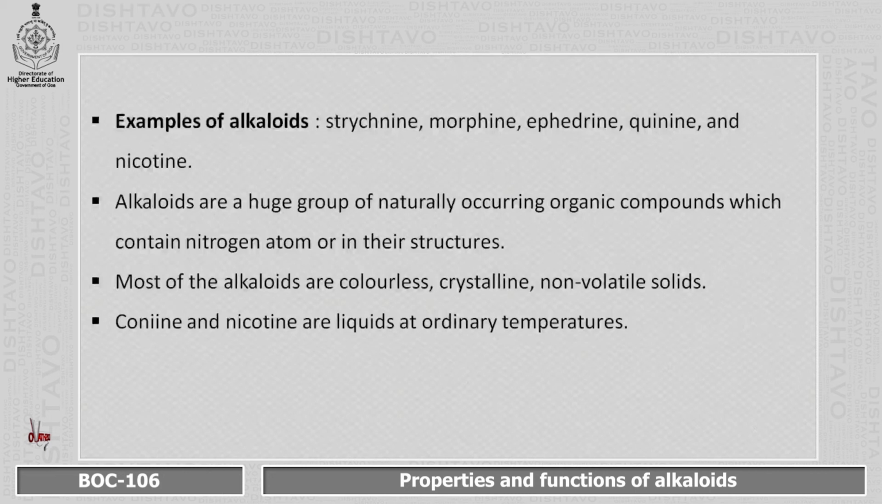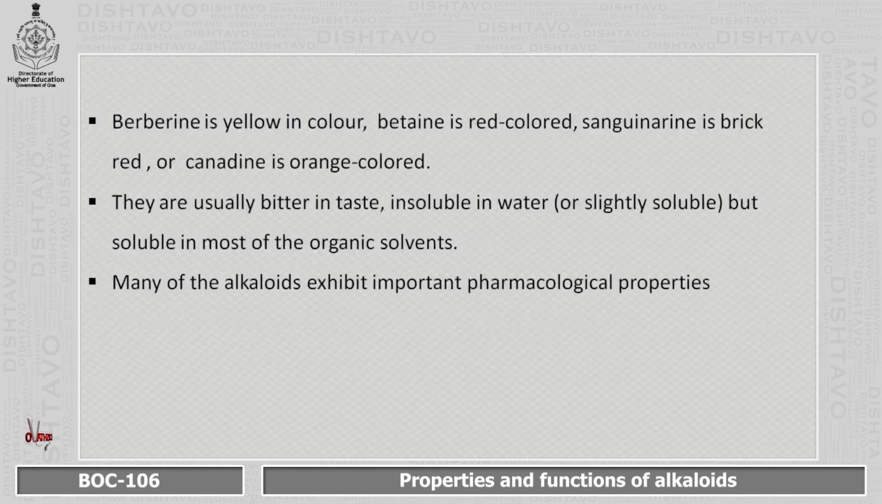Based on the structure, alkaloids are also classified, and most of the alkaloids are colorless, crystalline and non-volatile solids. But there are certain exceptions wherein some of the alkaloids are even liquids. For example, quinine and nicotine are liquids at ordinary temperatures. Apart from that, some of them may be colored.